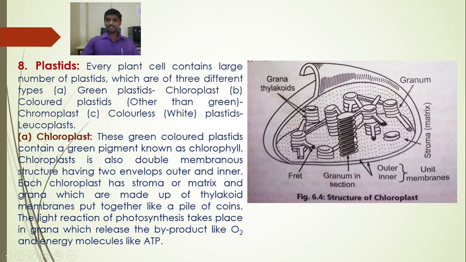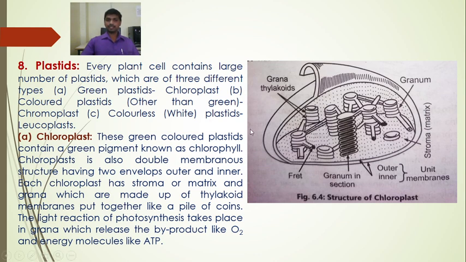The light reactions of photosynthesis take place in the grana. So this is the individual granum, and collectively it is called the grana. The light reaction of photosynthesis takes place in the grana, which releases byproducts like oxygen and energy molecules like ATP.